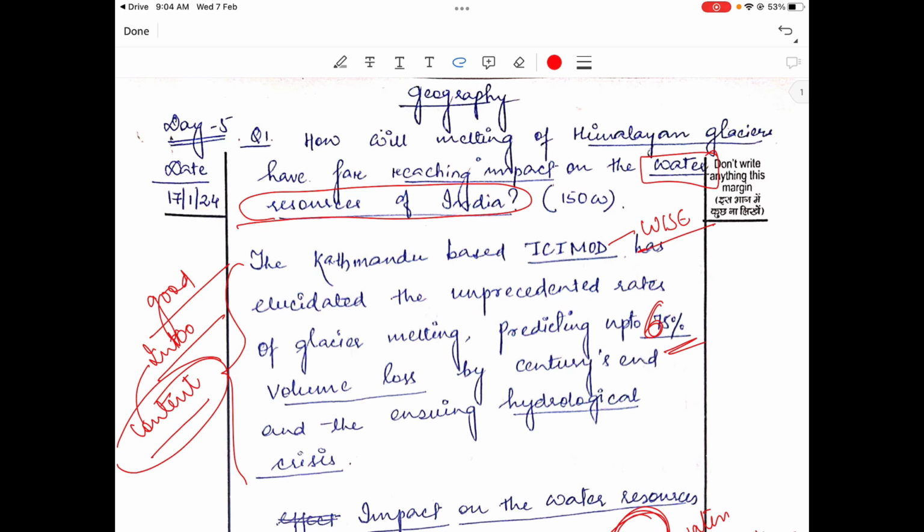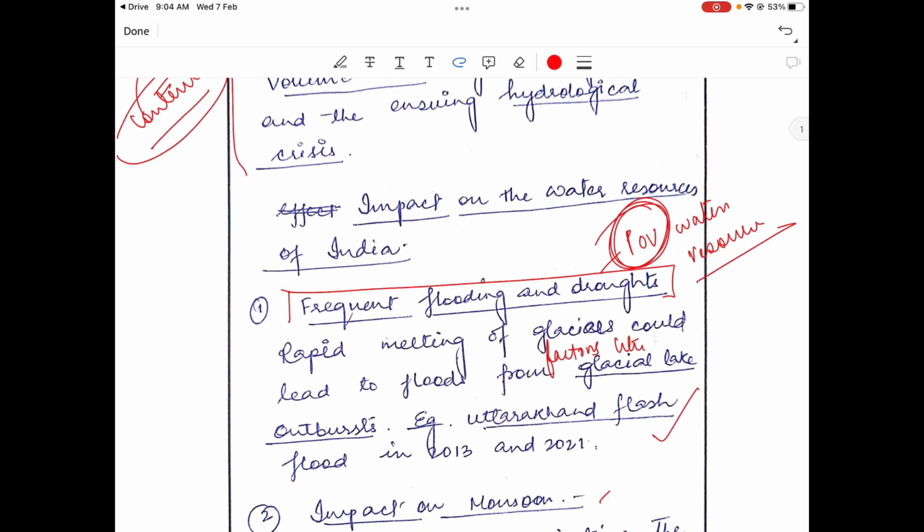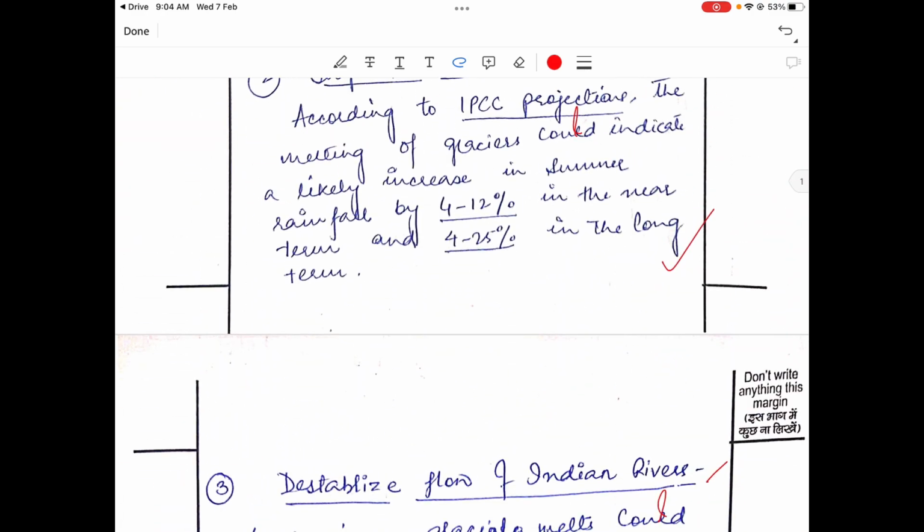Agriculture has no meaning for us in this question. Agriculture will have meaning only when it is from the point of view of water resource. If you write that agriculture will be impacted, I will give you a 0, but if you say the monsoon will be affected and because of that agriculture will be impacted, then I will give you 3 to 4 marks for that point. You're getting it? It is all about the point of view. If the question asks from a point of view, you will have to answer in the same point of view.